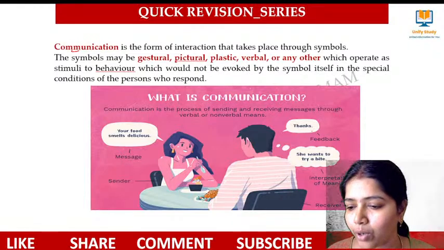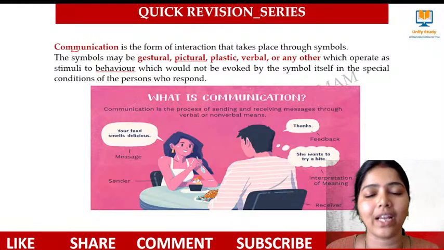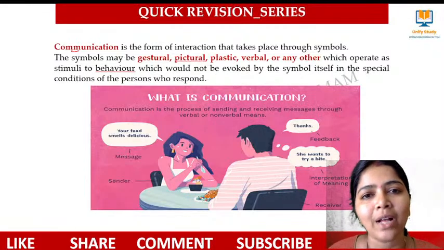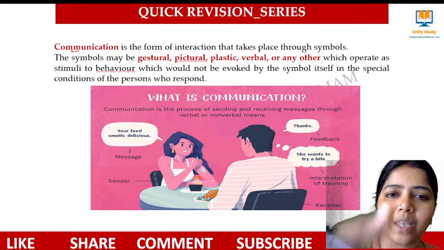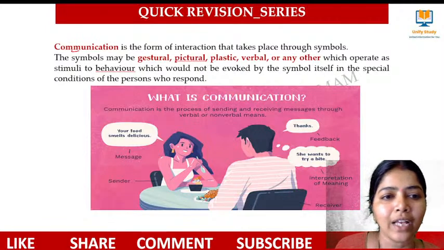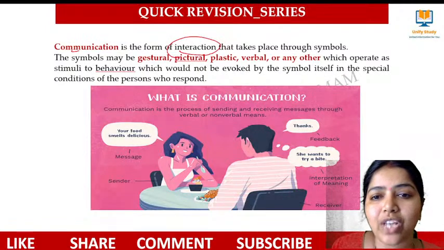So I'm here to tell about communication. You're going to get the context of communication and all the intermediate steps that we are going to learn. It is a form of interaction which takes place through symbols.